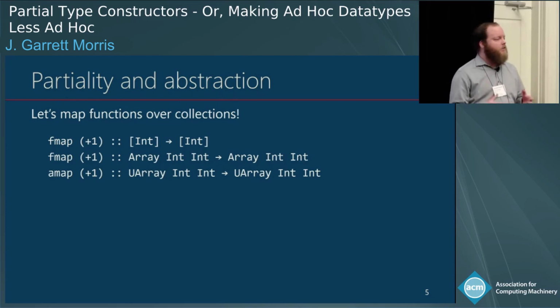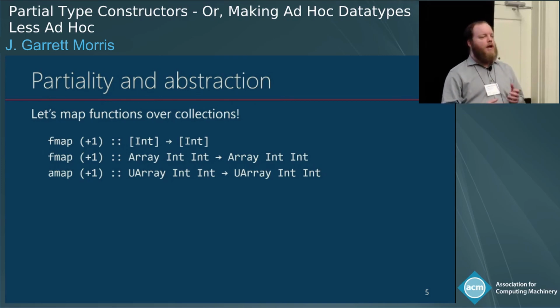And so if I want to take a list of ints and make a list of slightly bigger ints, I do that with a function called fmap, and it's very nice. And if I want to take an array of ints and make an array of slightly bigger ints, I can do this with a function called fmap, and it's very nice. And if I want to do this with a UArray of ints and get a UArray of slightly larger ints, I can do this with a function called amap, and it's very nice.